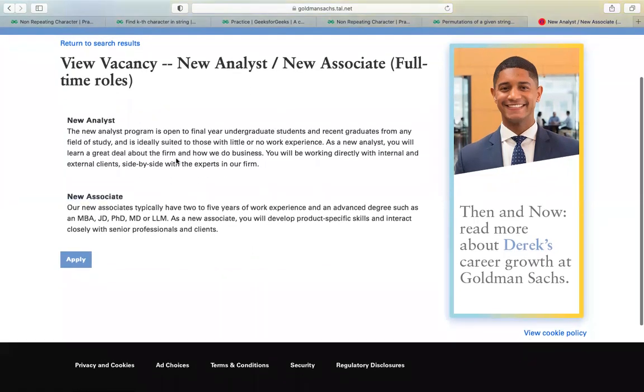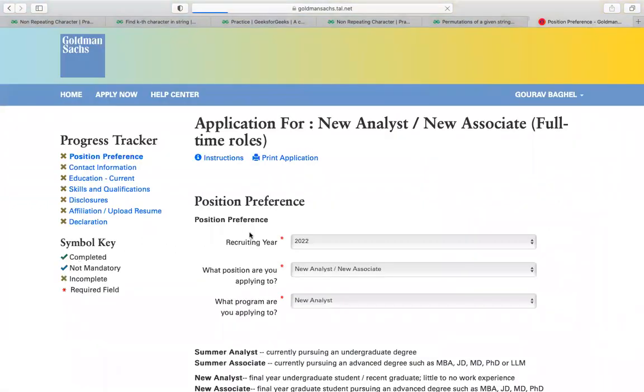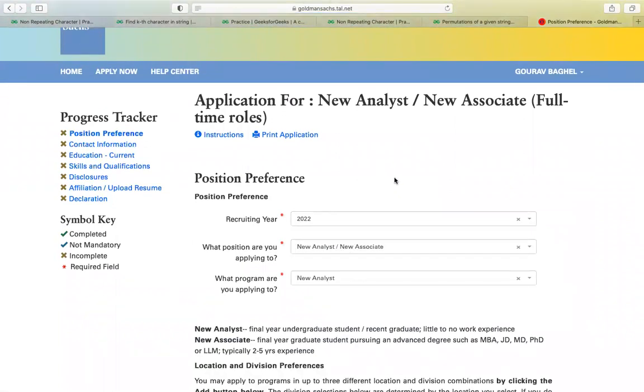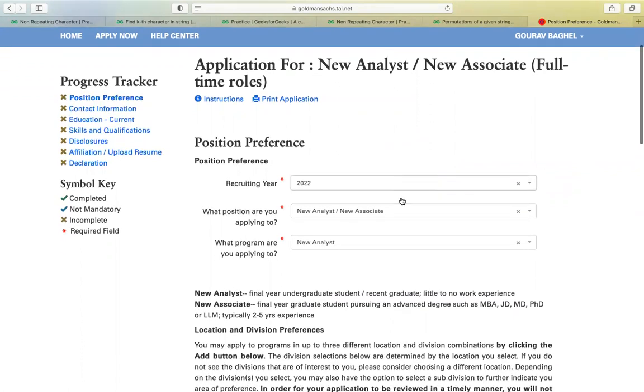And for this, what you have to do is simply click on this apply section, and after this you have to fill in all your details, like your recruiting year. Recruiting year stands for when your graduation is going to be completed. So this is your recruiting year. This is going to be 2023 for me.